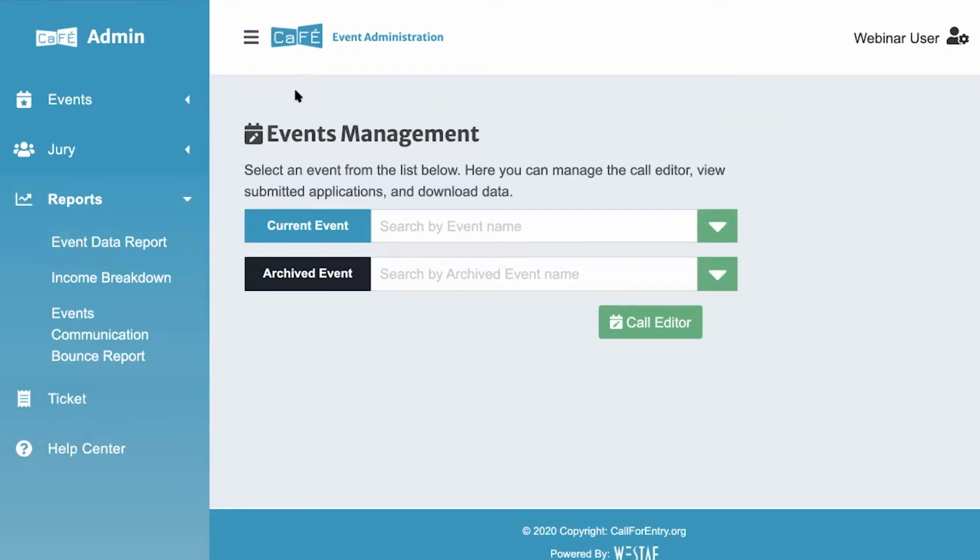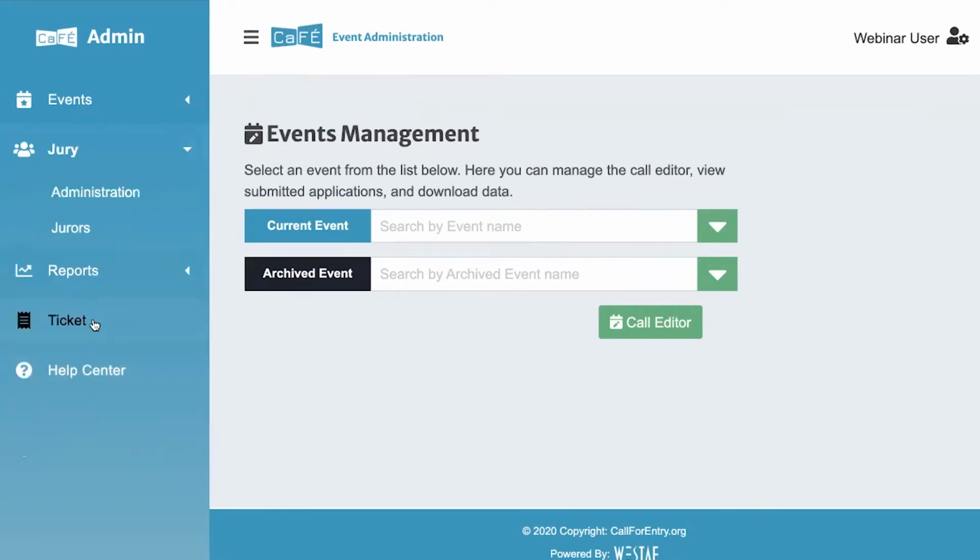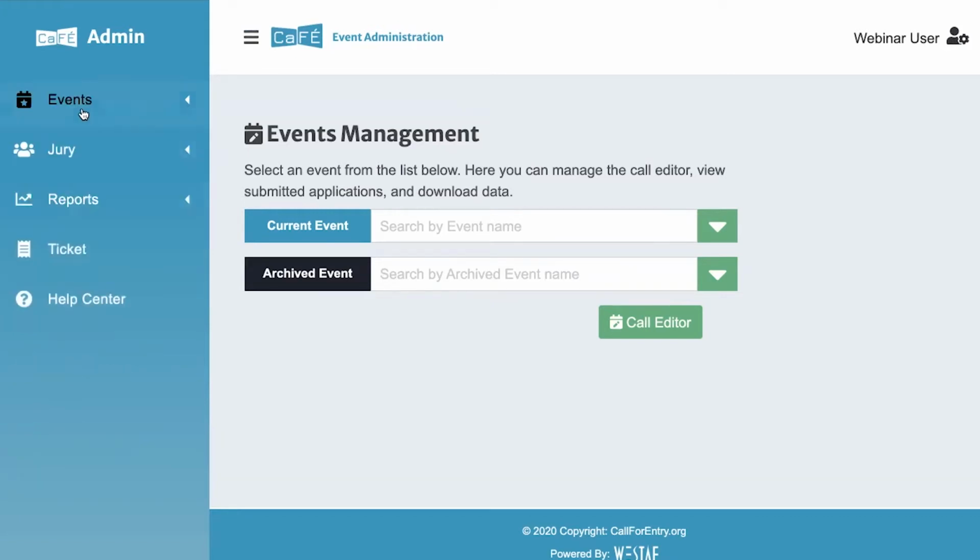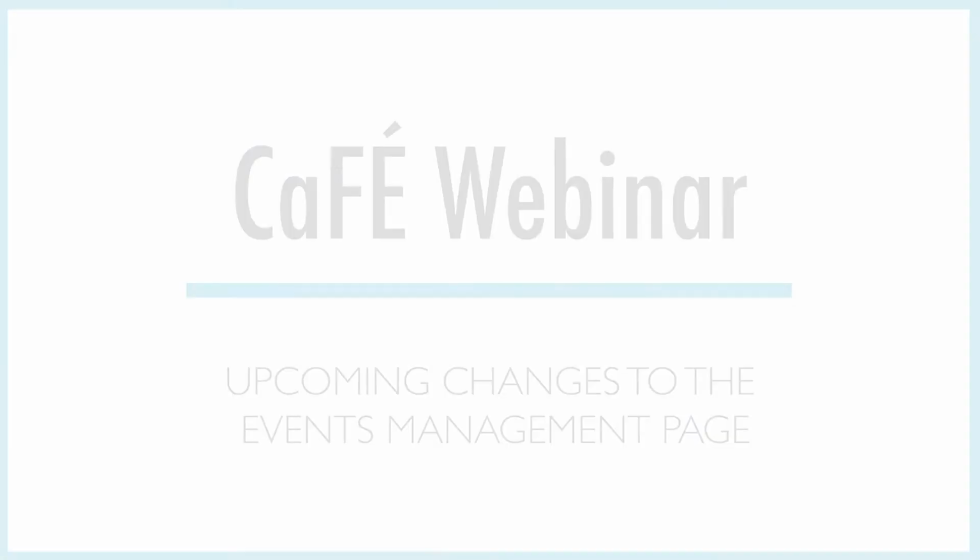Another thing that you're probably missing from the menu here is the logout menu. That's actually just moved up here to the top right. So if you click this user icon and then click log out, you'll be logged out. That's pretty much it for the general overview. Like I said, we'll be going over these other pages in future webinars before the release. But today we're just going to go over the Events tab and the Events Management tab.